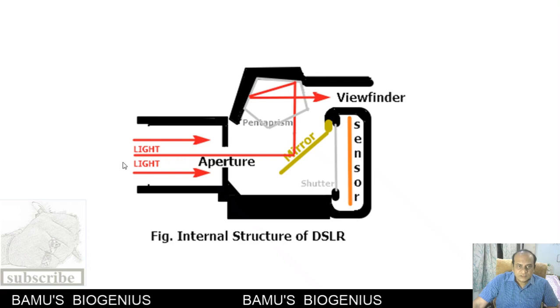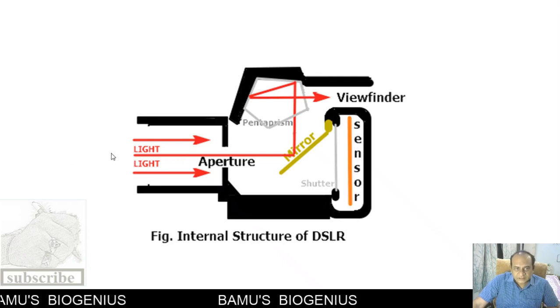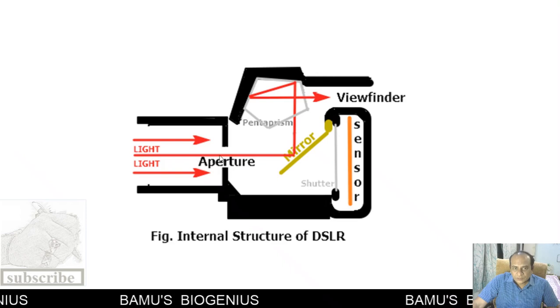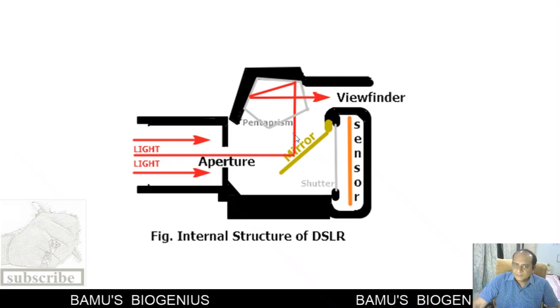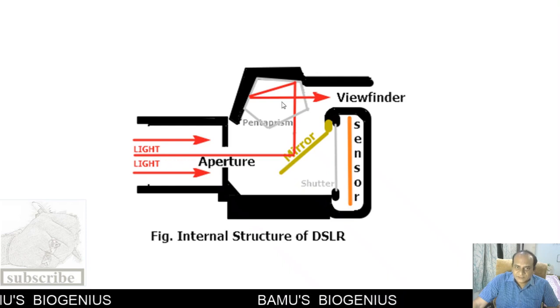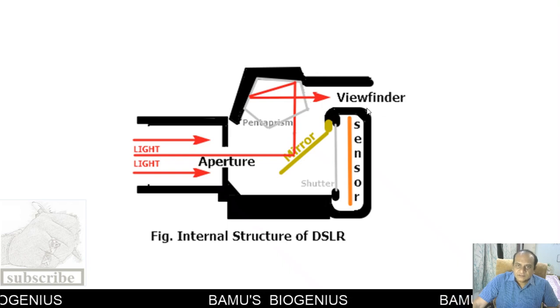So see here, when light comes from the object that is to be photographed, it enters through the aperture inside the camera, and the image is reflected via a mirror to the prism, that is a pentaprism, and that is seen through the viewfinder.